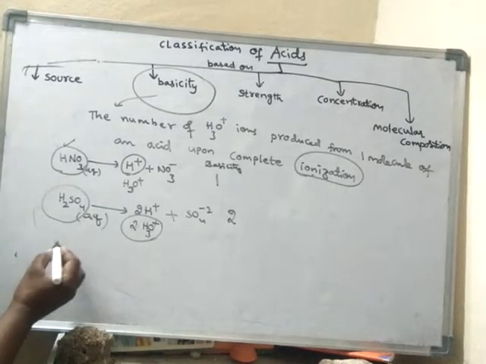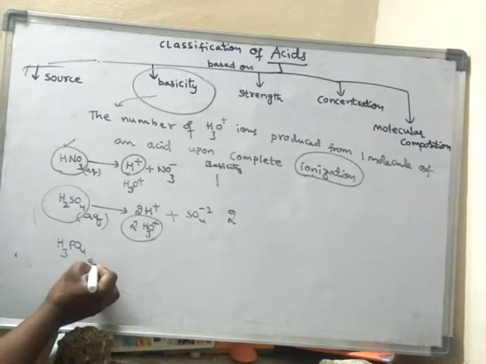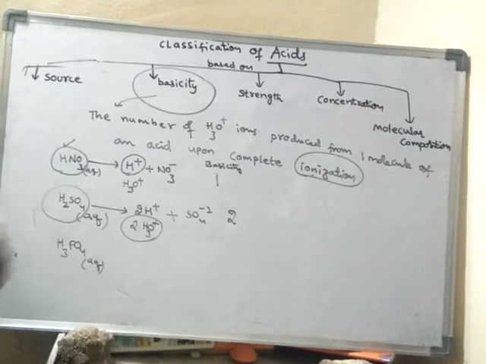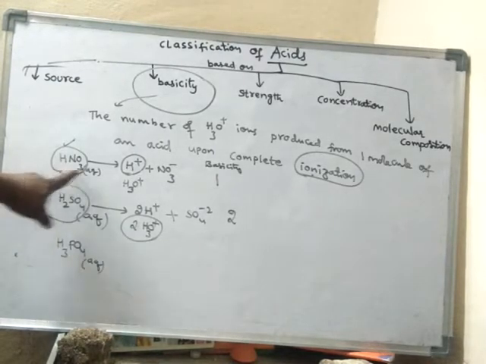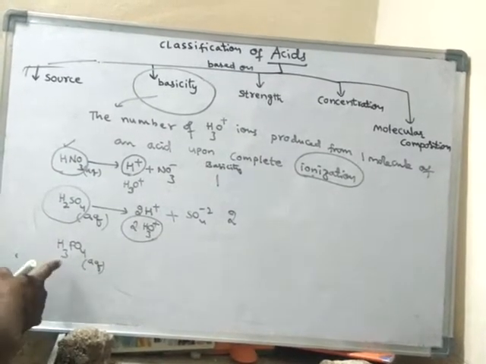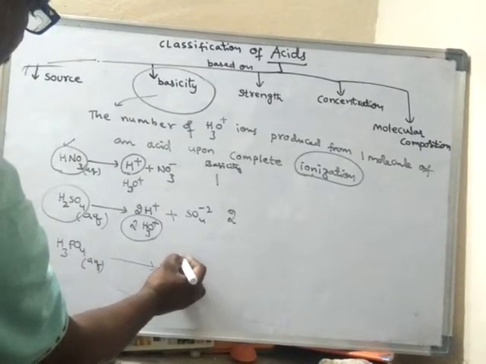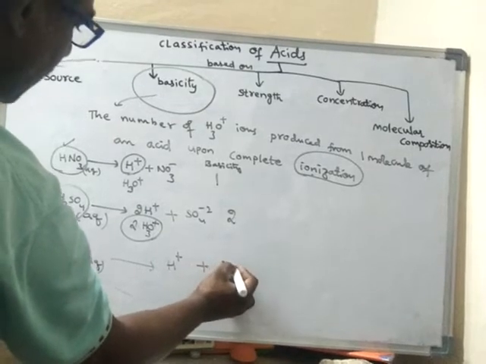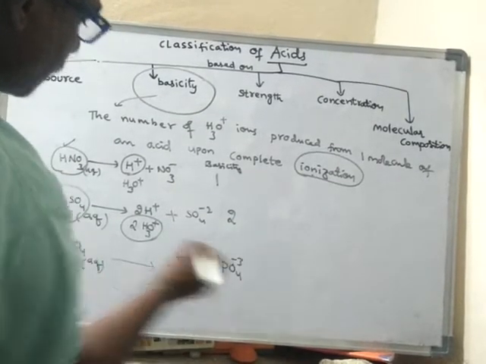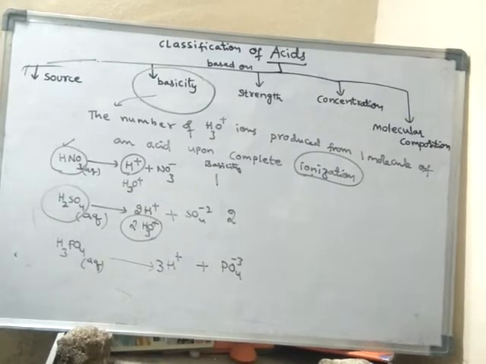If you take another acid, H3PO4, in aqueous solution, that means in the presence of water. Remember that an acid will break down into ions only in the presence of water. H3PO4 will break down into H+ ions and PO4 3-. So it will produce 3 H+ ions.